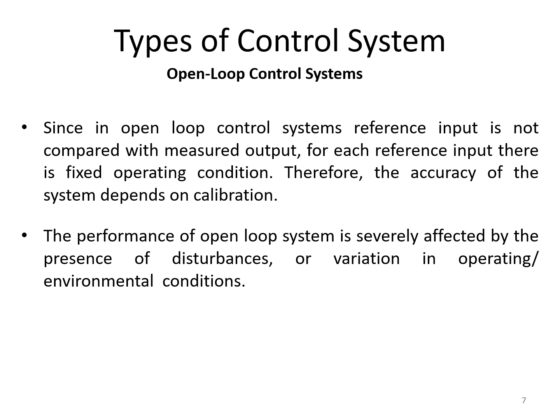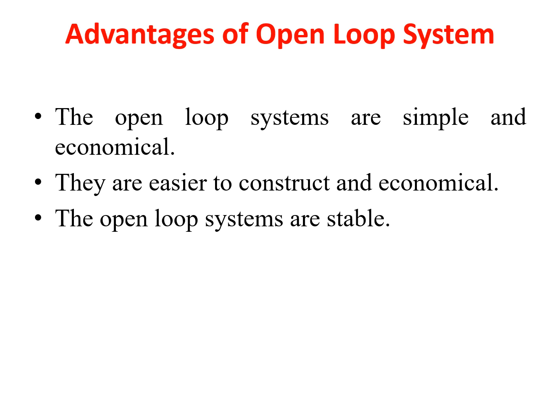Here, since in the open loop control system the reference input is not compared with the measured output, for each reference input there is a fixed operating condition. Therefore the accuracy of the open loop control system basically depends upon the calibration. So to maintain the performance of an open loop control system, calibration is always required, and the performance is severely affected by the presence of disturbance or variations in the operating or environmental conditions. So these systems are always prone to disturbance.